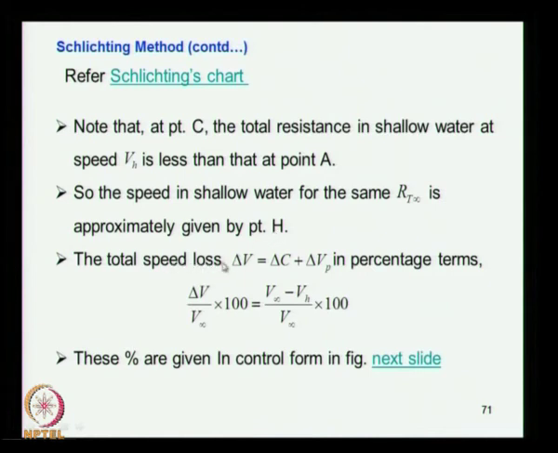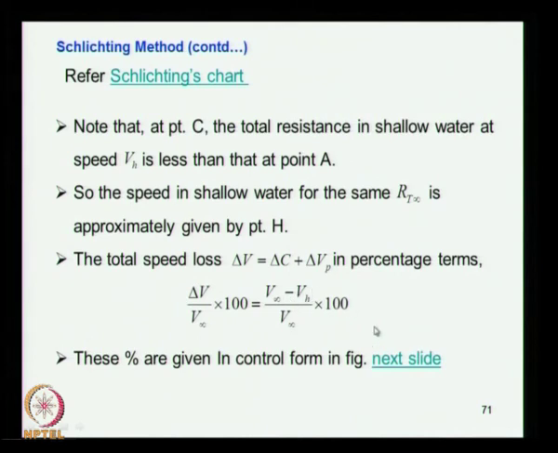So the total speed loss delta V is equal to, we have seen, delta Vw plus delta Vp. This is due to wave and this is due to the potential effect, we have seen that. So the percentage reduction delta V divided by V infinity, compared to the deep water condition, can be represented by total reduction V infinity minus Vh divided by V infinity.